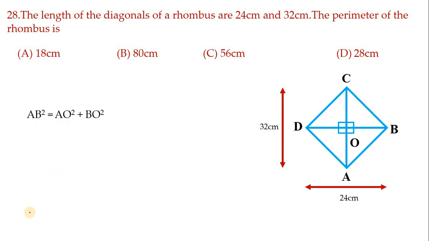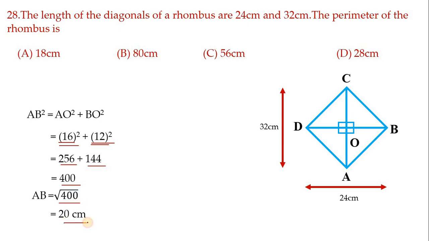Substitute the values now. AO is 16, so 16 square, BO is 12 square. 16 square means 256, 12 square means 144. Add these two, we get 400. So root 400 gives 20 centimeter. This is the AB value. This value is 20 centimeter.